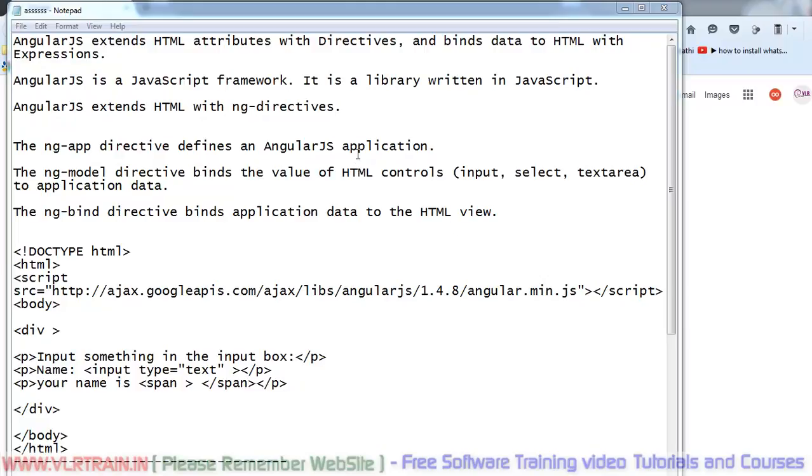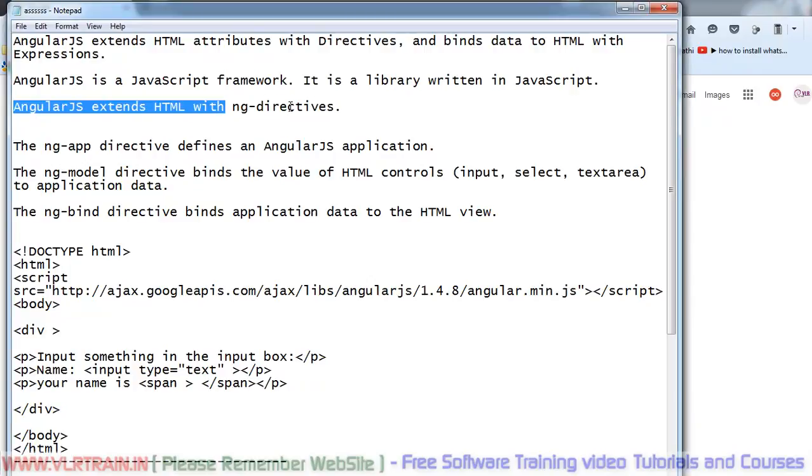In this video, I am going to explain some of the basic terminologies in AngularJS, and I will explain a basic example program in AngularJS. First of all, AngularJS extends the HTML with ng-directives. In AngularJS, we have so many directives. The first one is the ng-app directive.